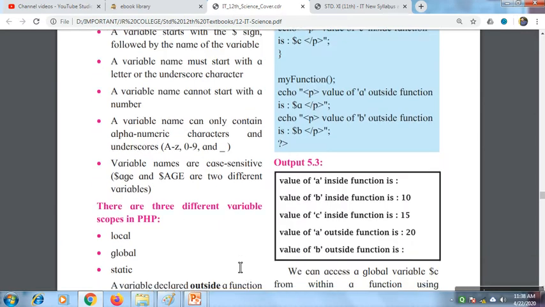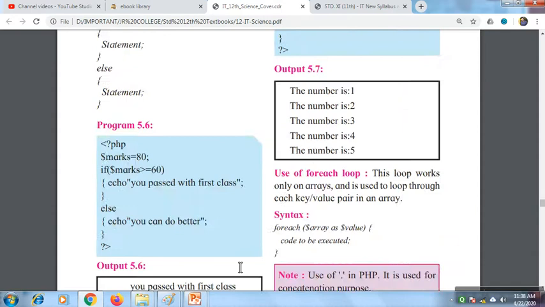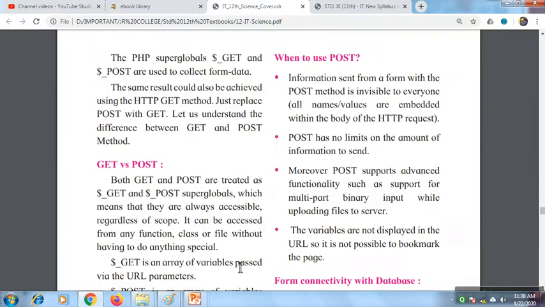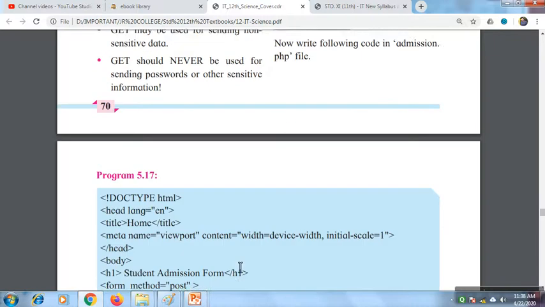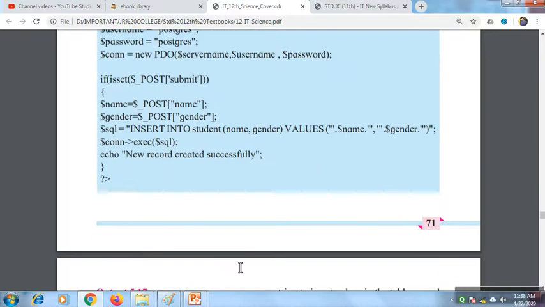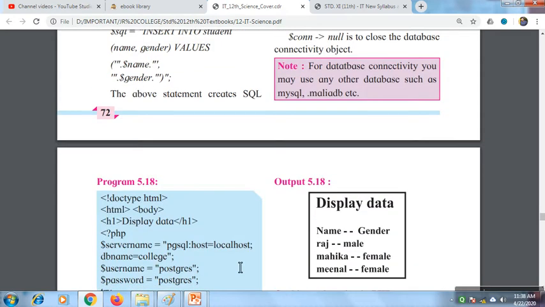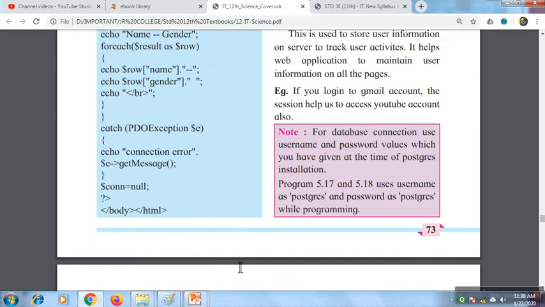So you'll be learning about PHP, so all the different language constructs using PHP. So PHP is used at the server side, that is when you submit a form from an HTML, it goes to the server. At the server, how to process that form, how to save the data on database, then how to retrieve data from database, all these things come under PHP.